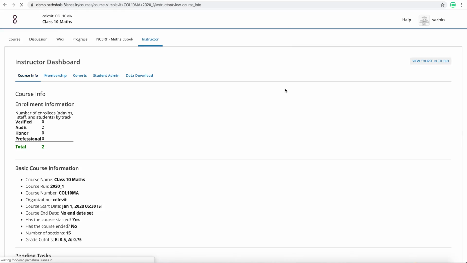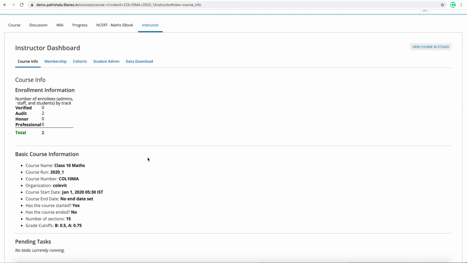Right, so here I can see all my instructor details, how many classes I have been enrolled for, when was the last time my student connected to the portal, when they started the course, when they ended the course, and the number of sections it has. At the same time there can be a grading system, which I will talk about when I discuss the teacher-specific portal, the studio one, where you can create and upload the content.